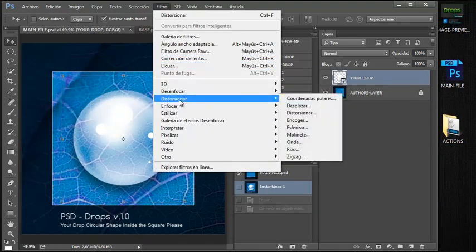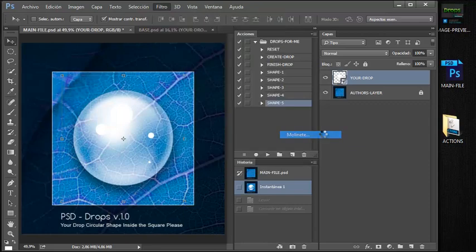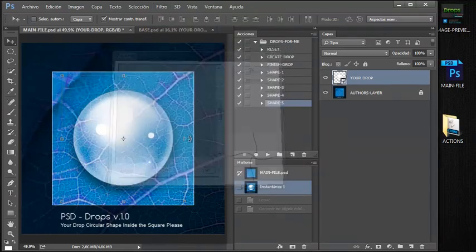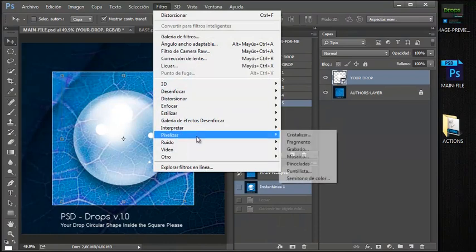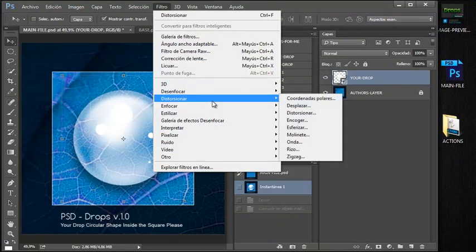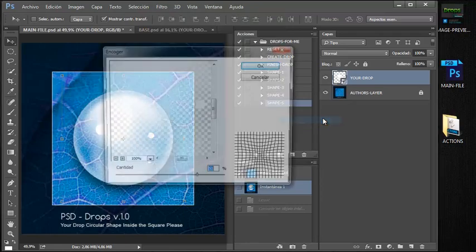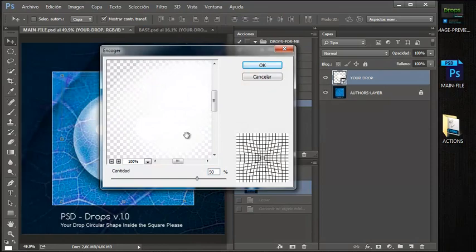And there is another one here whose name, no, I don't remember. Those distortions, you can play with this, and this distortion will help you to get better results.